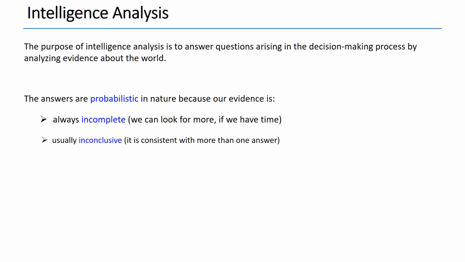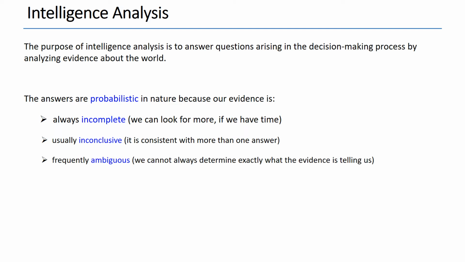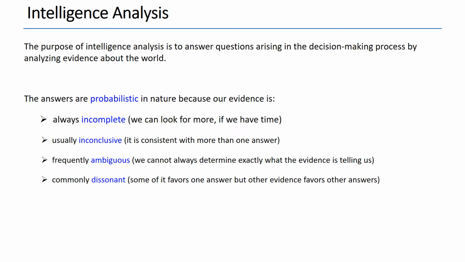It is consistent with more than one answer. It is frequently ambiguous. We cannot always determine exactly what the evidence is telling us. It is commonly dissonant. Some of it favors one answer, but other evidence favors other answers, and has various degrees of credibility.